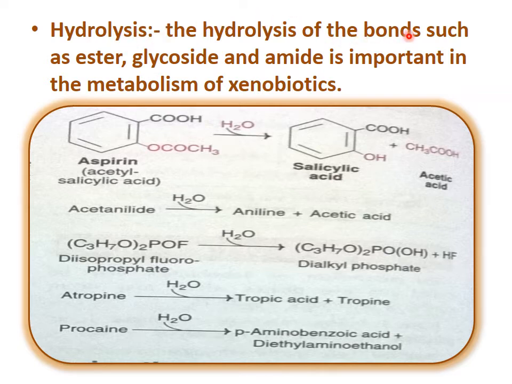The hydrolysis of bonds such as ester, glycoside, and amide are all metabolized for xenobiotics. So for the esters, we have seen most of the drugs like aspirin, which is converted to salicylic acid, and acetanilide is converted into aniline, and diisopropyl fluorophosphate is converted into dialkyl phosphate. Atropine is converted into tropic acid. Procaine is converted into aminobenzoic acid. In this way, these drugs are metabolized by hydrolysis.